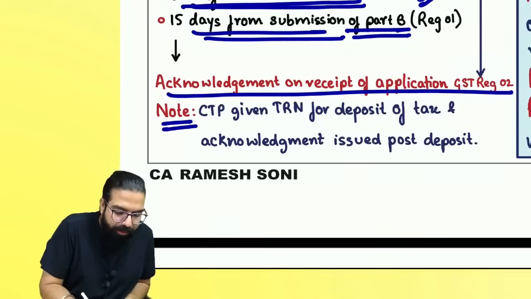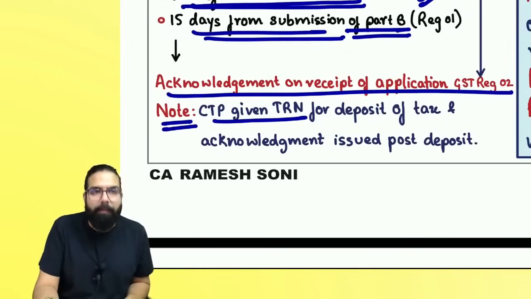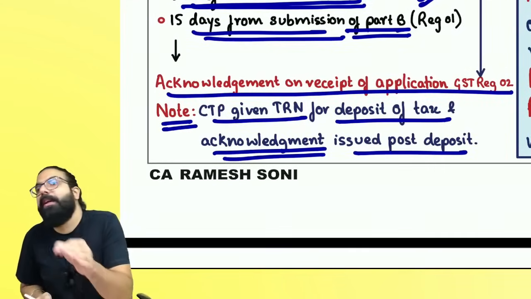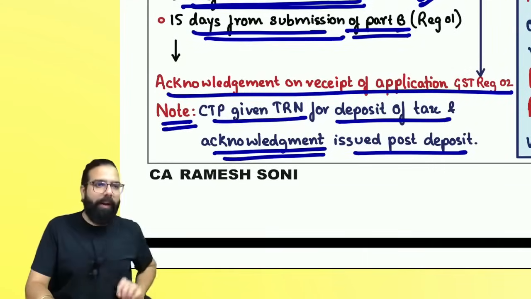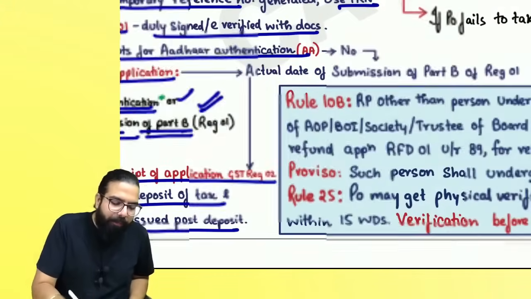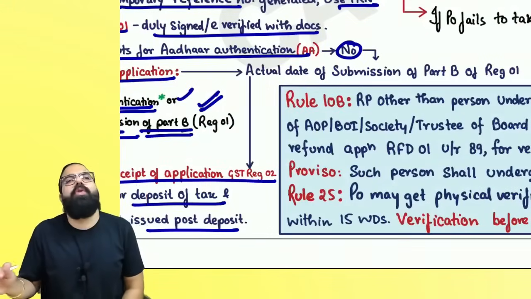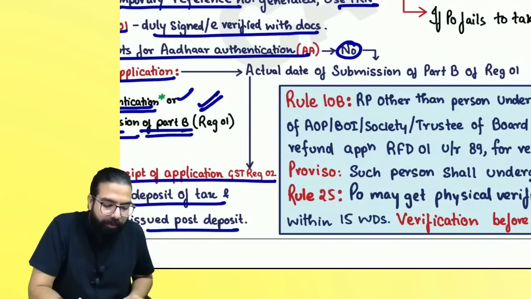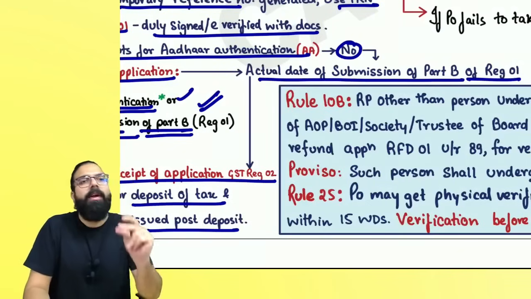And here one note is there: the CTP will be given a temporary reference number for depositing of tax, and acknowledgement will be given only once they deposit the net tax liability in advance. And always remember one thing, everyone, if you have told that you don't want to do Aadhaar authentication, then from your point of view your application is complete. So the date of submission will be the actual date of submission of Part B.